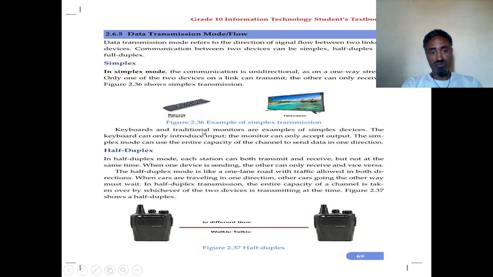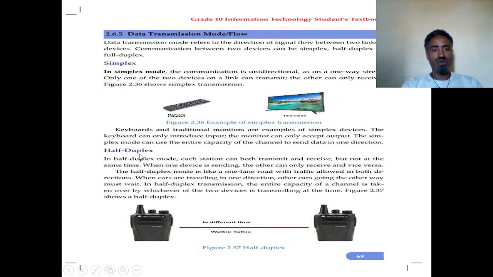Keyboards and traditional monitors are examples. Using a keyboard, we send data to the computer system as input only. In the case of a monitor, it only outputs. The keyboard can only introduce input, and the monitor can only accept output. Therefore, simplex mode can use the entire capacity of the channel to send data in one direction only.